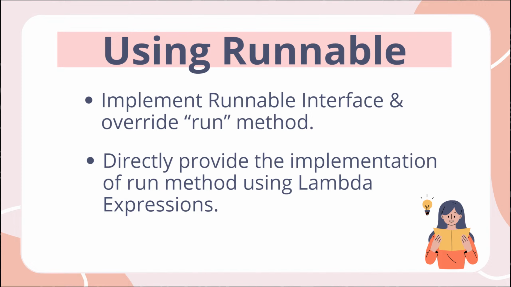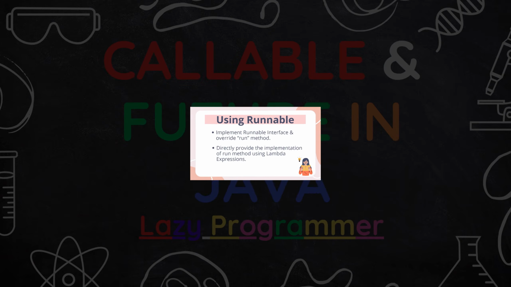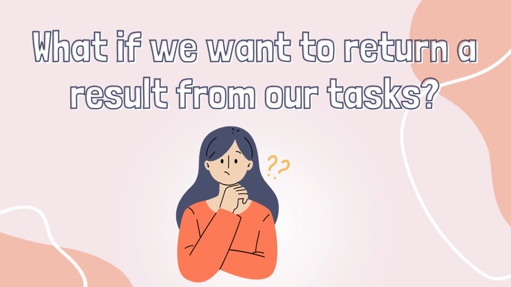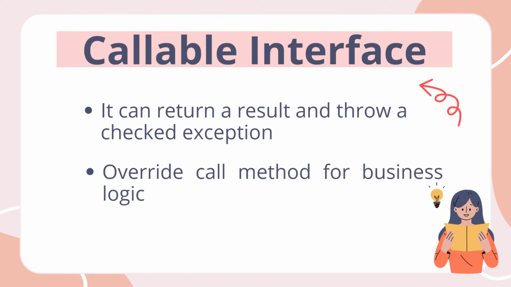But at the same time, it's very limited because in the runnable execution, we cannot return anything from the thread execution. So what if we want to return a result from our task? In that case, we cannot use runnable. To handle such requirements, Java provides a callable interface, which can return a result from execution of thread. Overall, a callable is almost similar to runnable, except that it can return a result and also it can throw a checked exception as well.